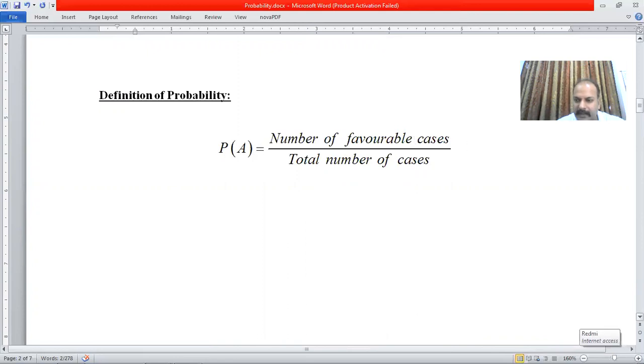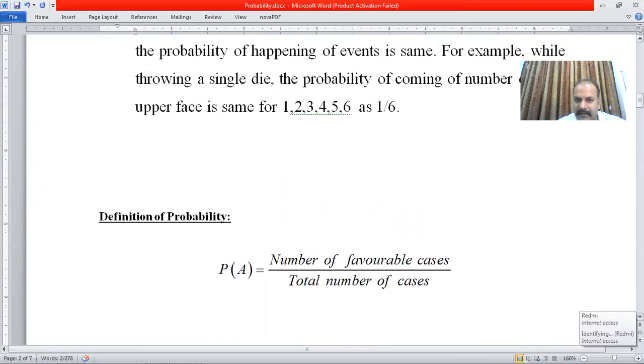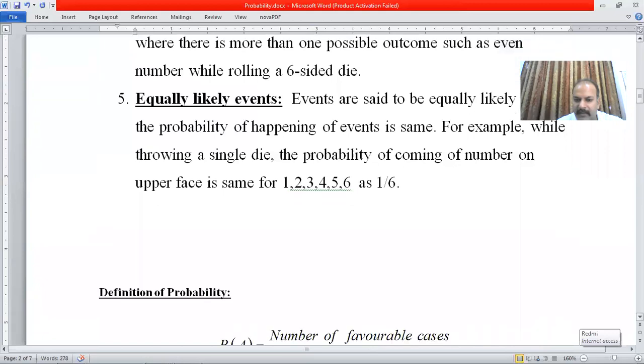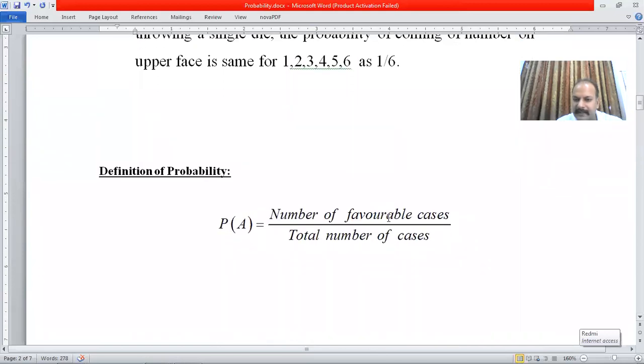As we have done in this compound event, you're looking for an even number as a success. Now, what are the even numbers available? This is 2, 4, 6. So, three possibilities of favorable cases are there out of how many? 6 cases. So, the probability turned out to be the number of favorable, that is 3, by total number of cases, that is 6. So, the probability will be 3 by 6, that is 1 by 2.